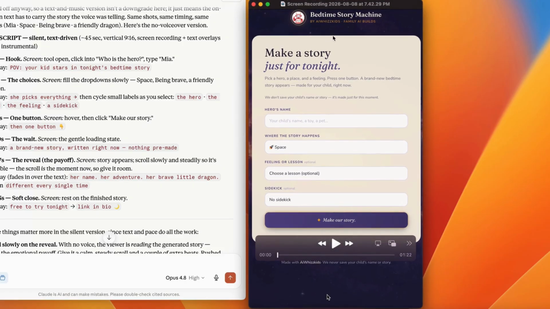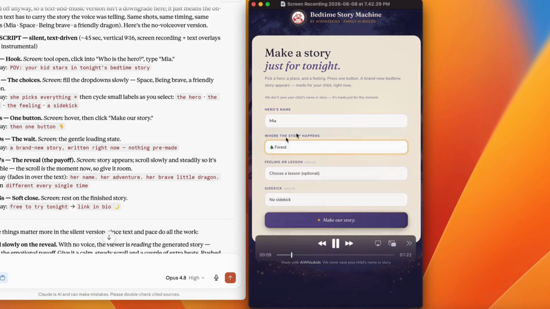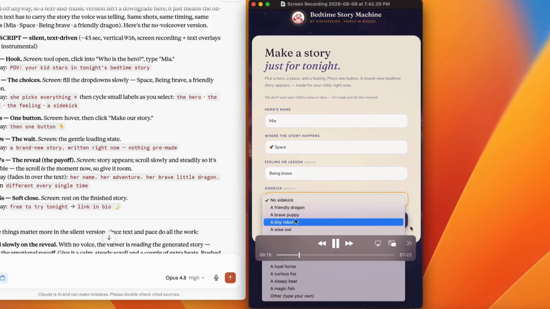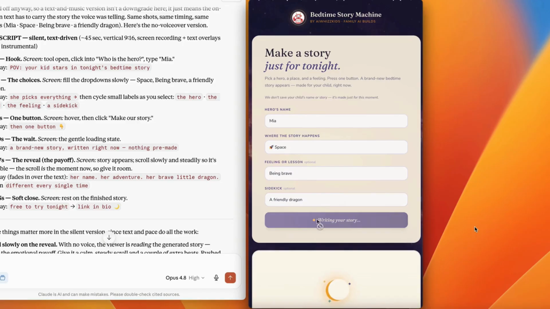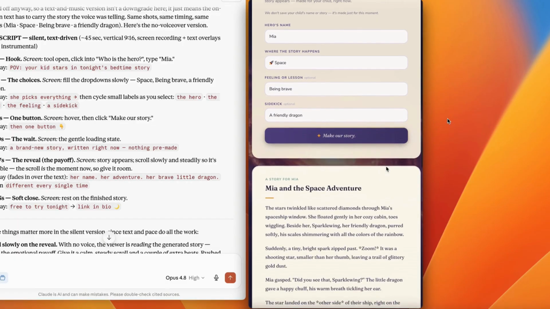I have to record my screen in a TikTok size, so this is what I recorded in a 9 by 16 size. So here we go. I just put in the name that was indicated here. In this case, it's going to be Mia, and then I just want to show that we're selecting space, being brave, and a friendly dragon. I just click that to generate, and I think this will be in a video that is going to be on Pinterest instead of just pictures.